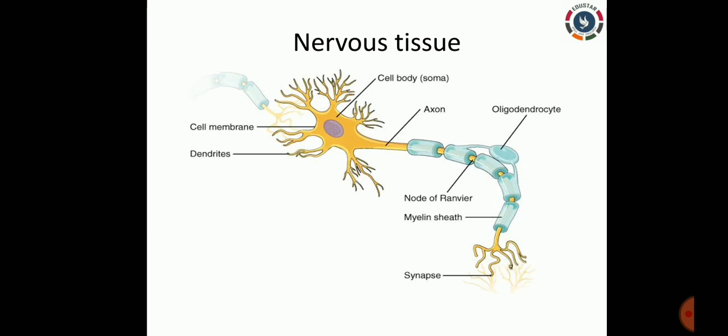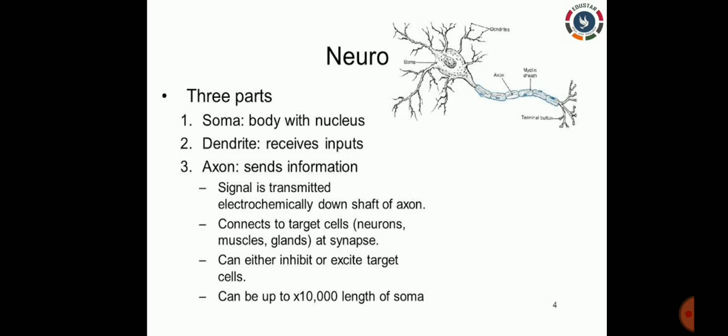At the end in this picture of the neuron, you can see the synapse, the branch-like, root-like structure. That is called the synapse. Below this, the synapse of the second neuron is connected. So once this neuron gets the signal, it passes to the other neuron because of this synapse. This neuron has three parts: soma, dendrite, and axon. Soma is the body with the nucleus. Dendrite receives the input. Axon sends the information to the synapse, which is placed at the last part.